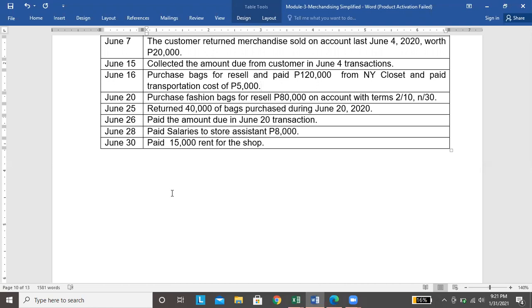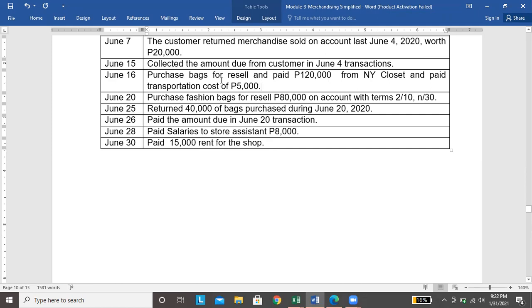Ngayon sa June 20, nag-purchase tayo pero inutang muna, kasi may credit terms na nakalagay on account. At sabi din sa credit terms, bibigyan tayo ng 2% na discount kapag nagbayad tayo in 10 days. So, kailan yung 10 days? From the invoice date, so June 20 plus 10, hanggang June 30 makakapag-avail pa tayo ng 2% na discount.